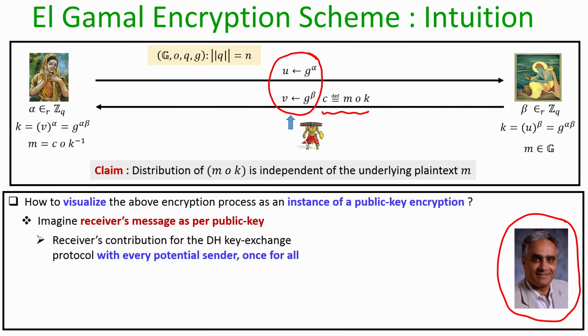So, the entire encryption process that we have discussed till now, we can imagine visually as an instance of a public key encryption scheme as follows. We can imagine that the receiver's message here, namely Sita's message as part of the Diffie-Hellman key exchange protocol, is her public key, and we can visualize that as her contribution for the Diffie-Hellman key exchange protocol with every potential sender once and for all.